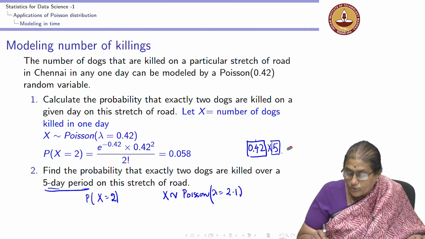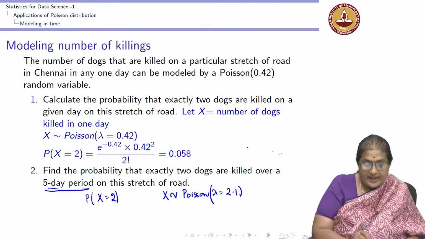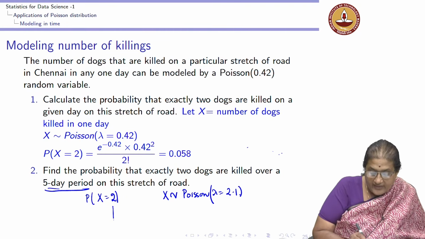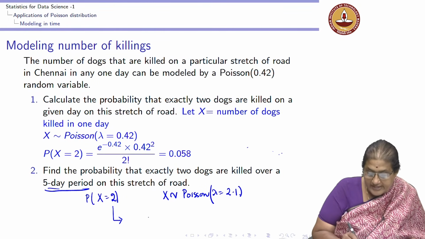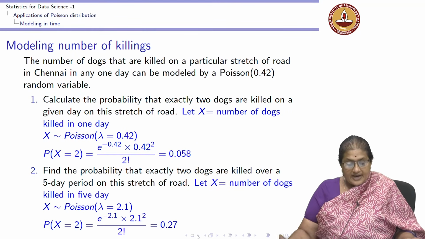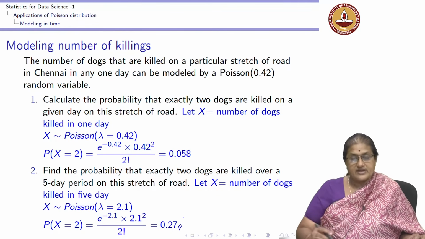I get that to be 2.1. So, I know that x in this case is a Poisson with parameter 2.1, and if I want to calculate probability x equal to 2, it is e to the minus 2.1 into 2.1 raised to 2 by 2 factorial. We can verify that that value is 0.27.